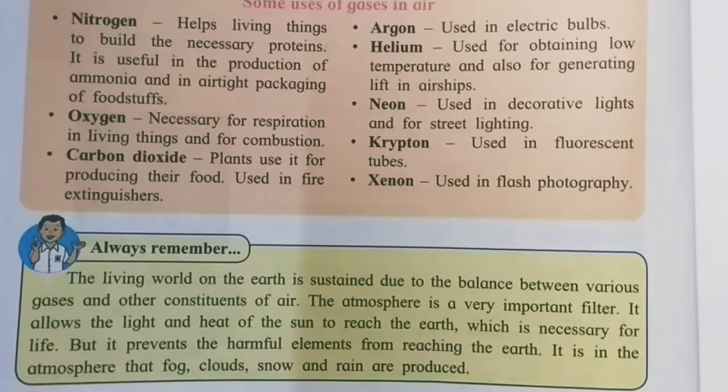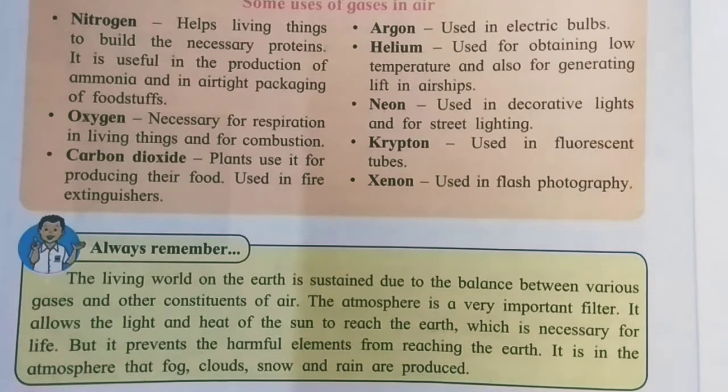So see here, there is a balance between the gases. So there is no percentage change in the gases. Even a little percentage change will have an adverse effect on life on the earth. As you see, we are saying that carbon dioxide increases because of pollution, and it has an adverse effect on temperature. The temperature of the earth is increasing, and many living things are vanishing from the earth.